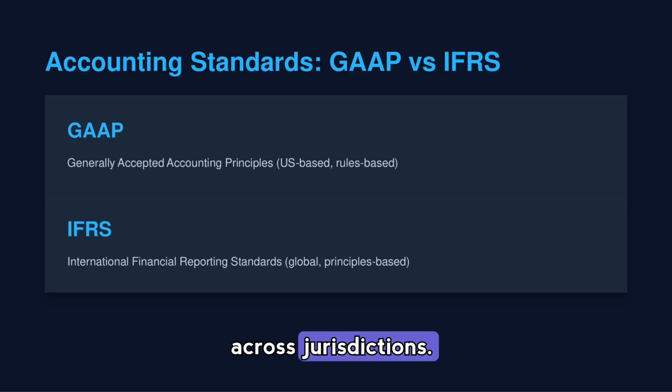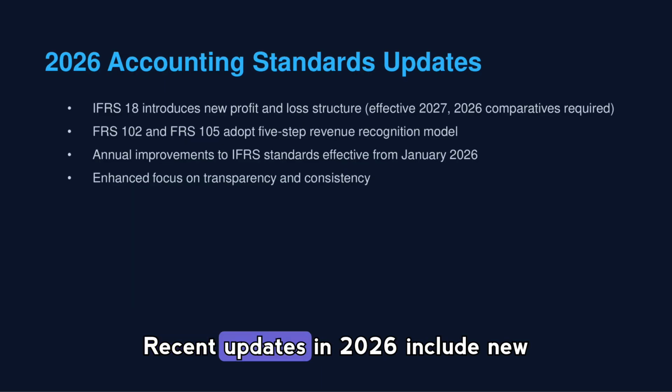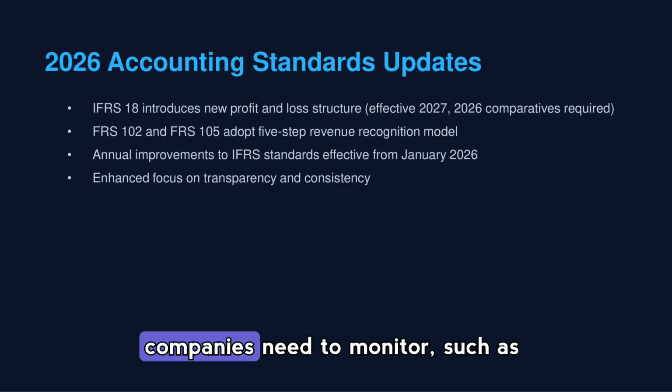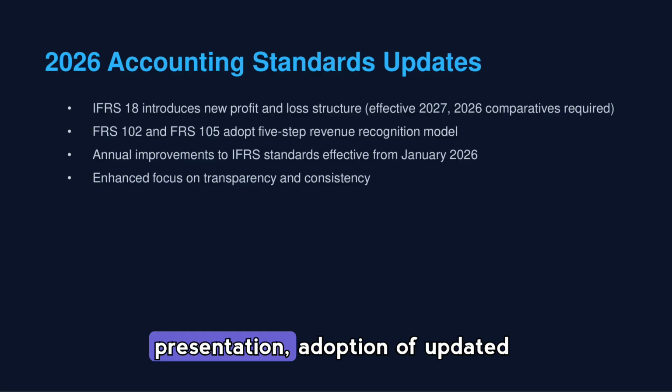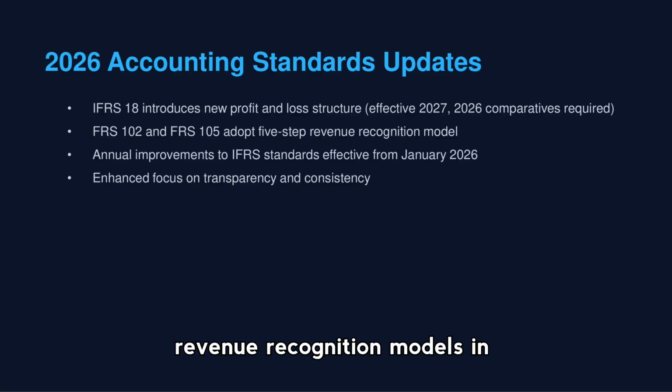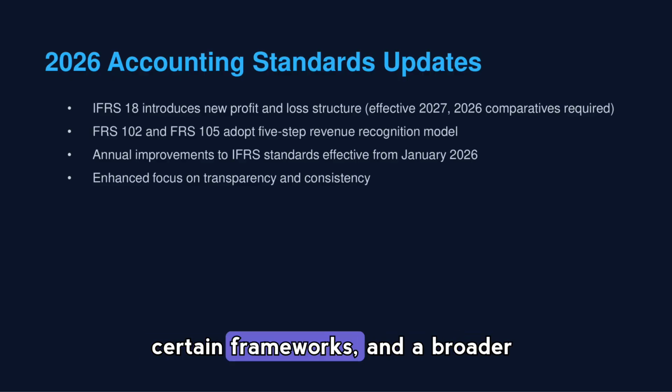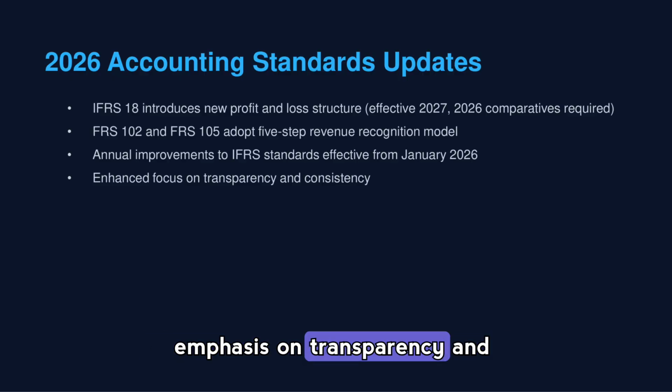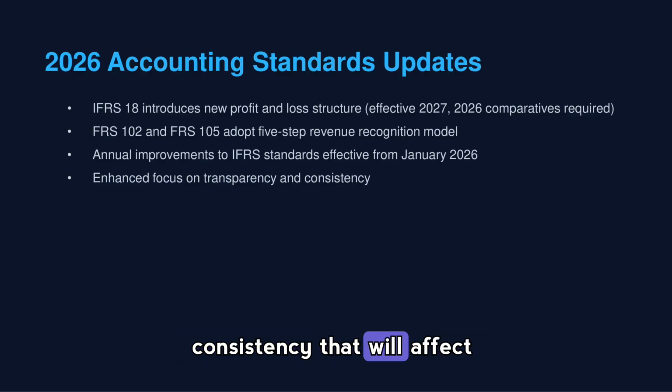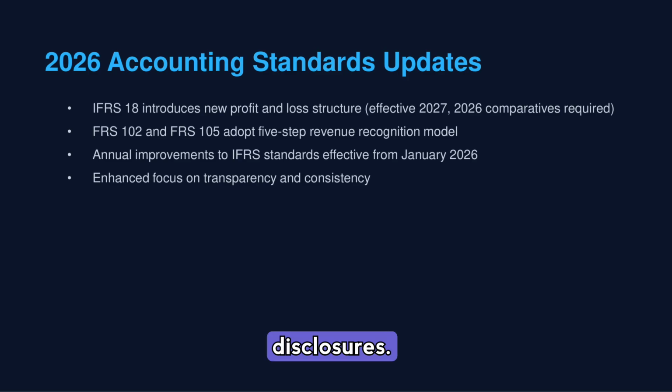Recent updates in 2026 include new standards and improvements that companies need to monitor, such as upcoming changes to profit and loss presentation, adoption of updated revenue recognition models in certain frameworks, and a broader emphasis on transparency and consistency that will affect comparative reporting and disclosures.